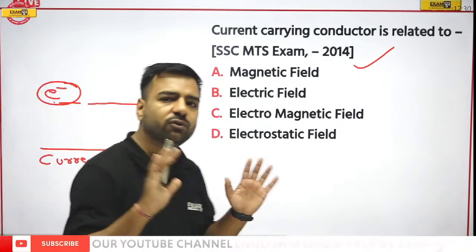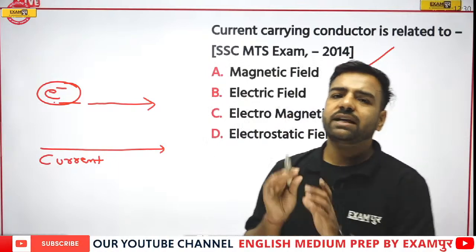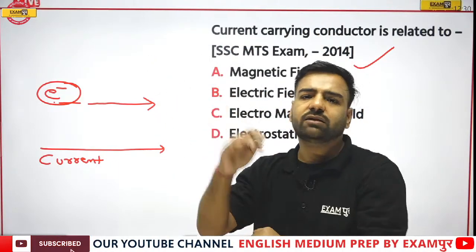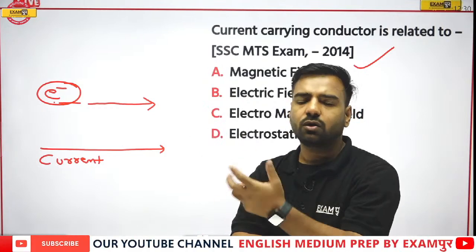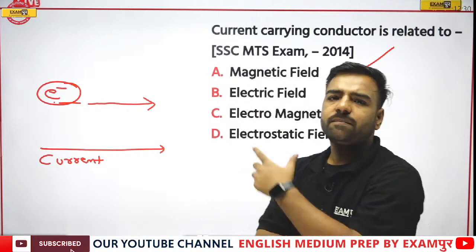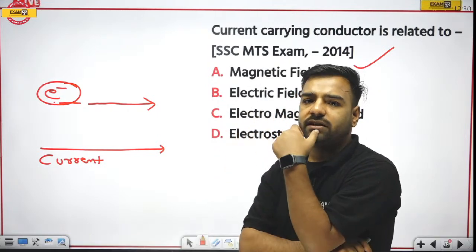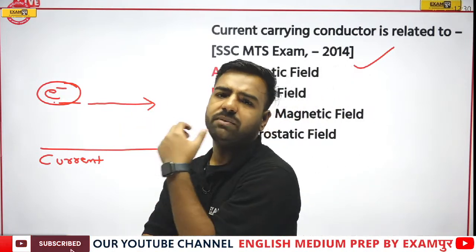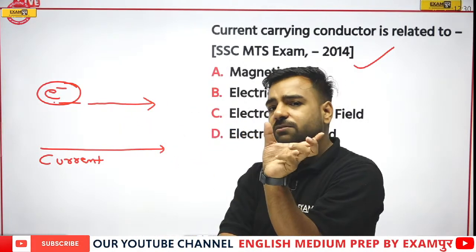Now I'll give you the story of Henry Oersted. When he was discovering these things, he discovered that whenever a current carrying conductor is there, a magnetic field is generated. Later on, there was another scientist, Michael Faraday.